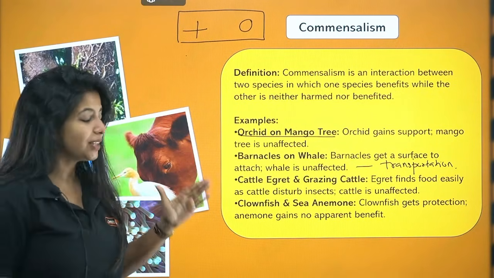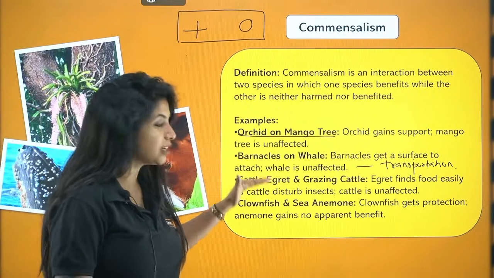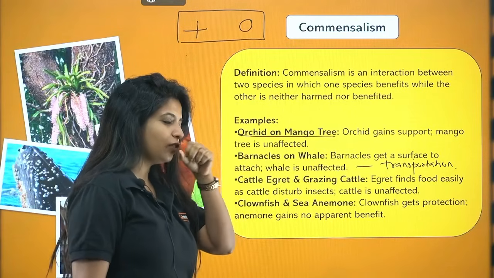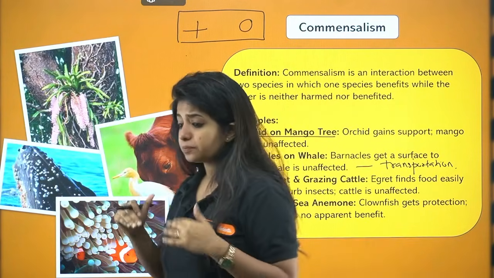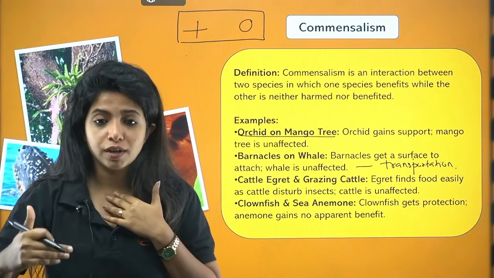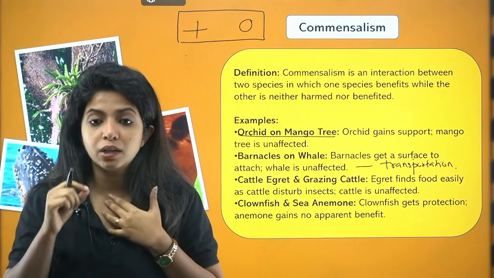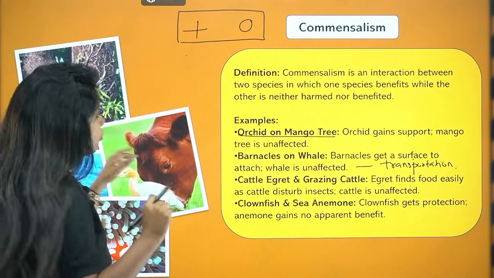Done. The last one that we have is clownfish and sea anemone. So over here, the thing is that you might be given the organisms' names and you might be asked, what type of interaction do they show? So you should know about them individually. That is very, very, very important.